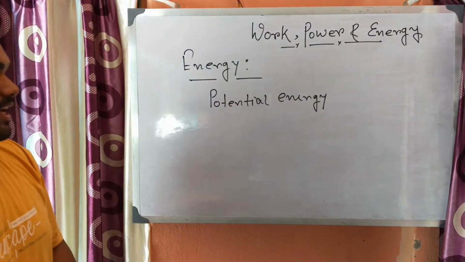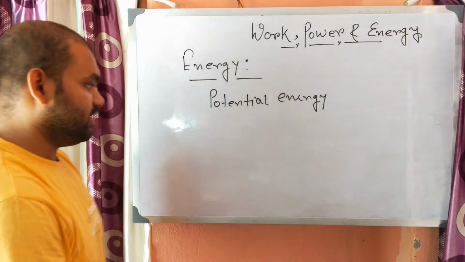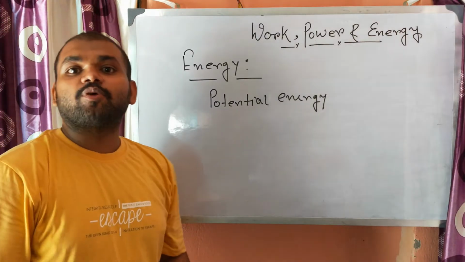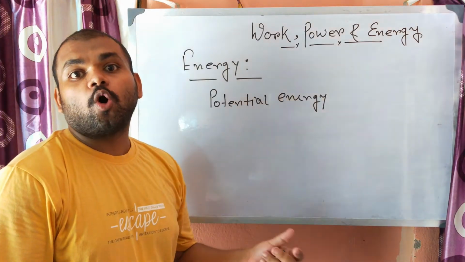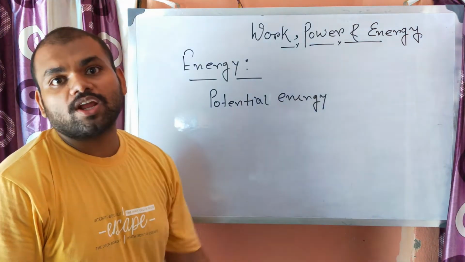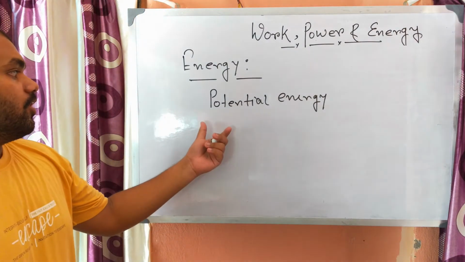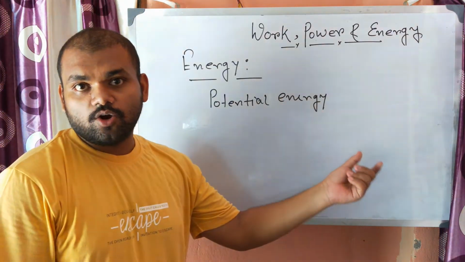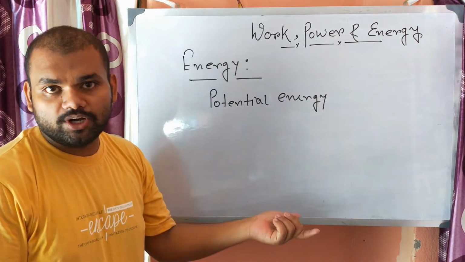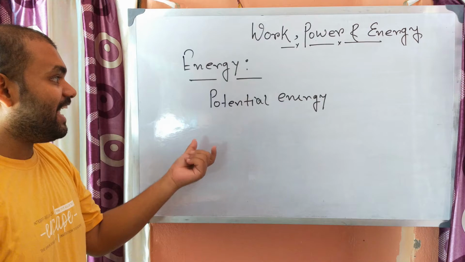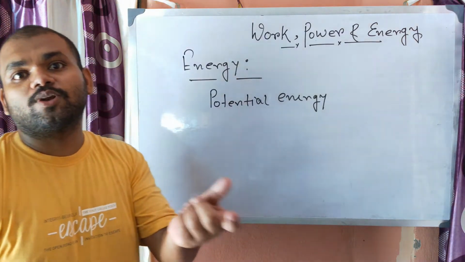First, potential energy. What do you mean by potential energy? Potential energy is a type of energy which is stored in a particular body by virtue of its position or configuration. It means when you change the position of a body, or change its configuration, it will gain a particular energy, which is known as potential energy.